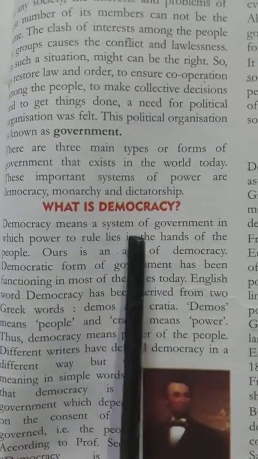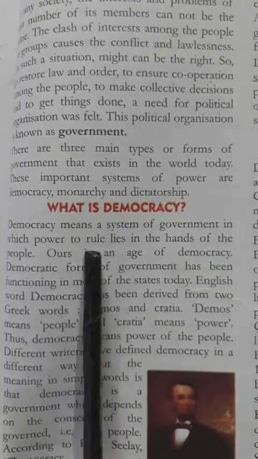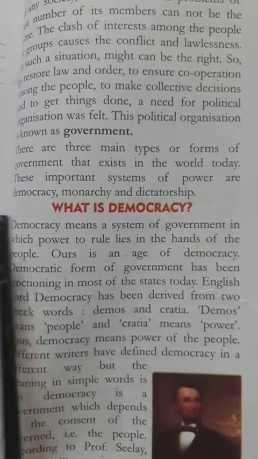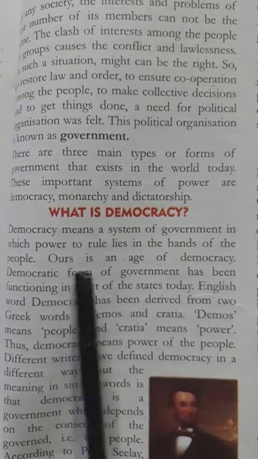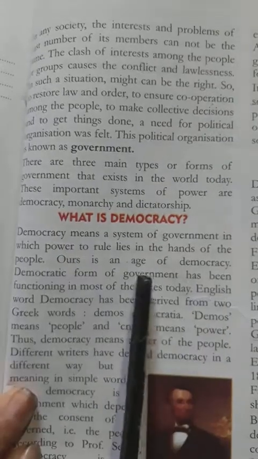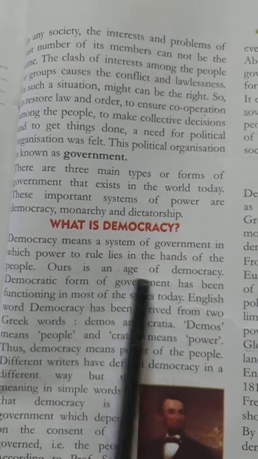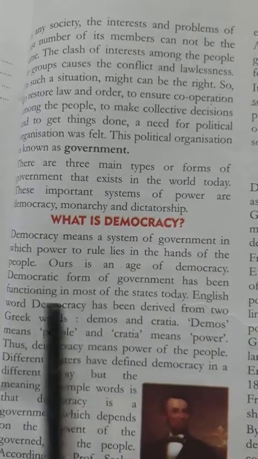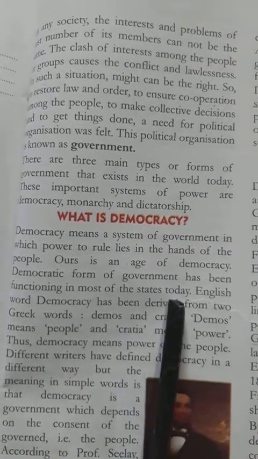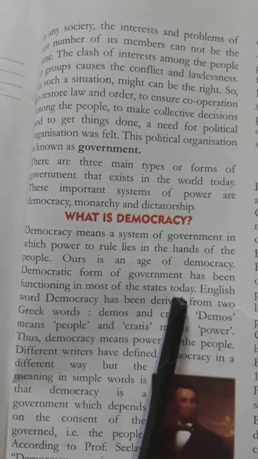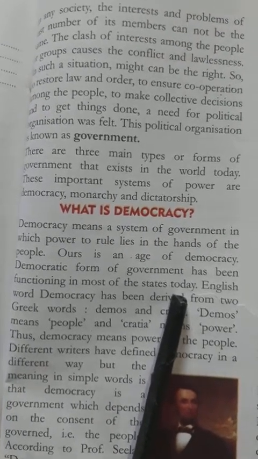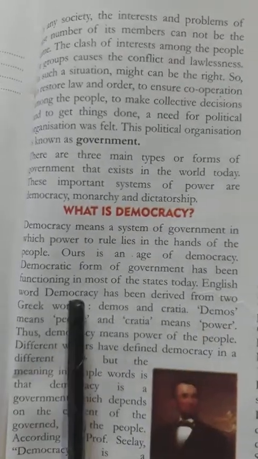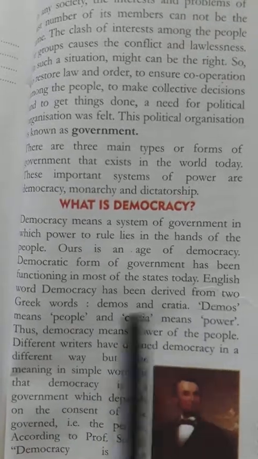Democracy means a system of government in which the power to rule lies in the hands of the people. You just underline all this. What do you mean by democracy? Ours is an age of democracy. The democratic form of government has been functioning in most of the states today. So in most of the states today, people have a democratic form of government, which is run for the welfare of the people.